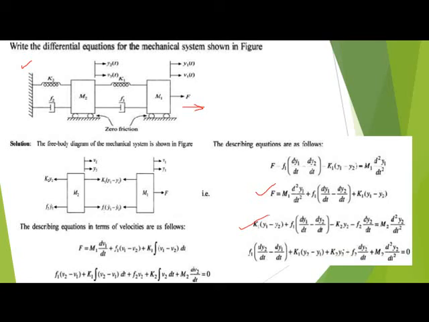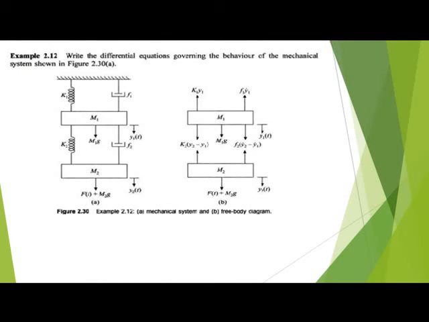And these two equations, we have to write in terms of velocity, f into dv/dt, that is, the displacement in terms of velocity. Both equations are examples. This example is to write the differential equation governing the mechanical system, and here is almost the same problem. The only difference is that this one is hanging and the other is horizontal. This is an exercise problem; you have to work it out and then write an assignment.